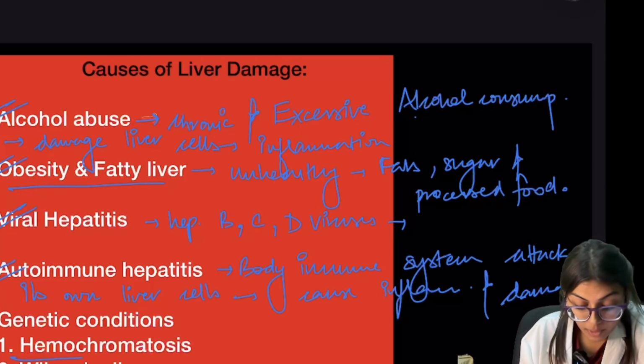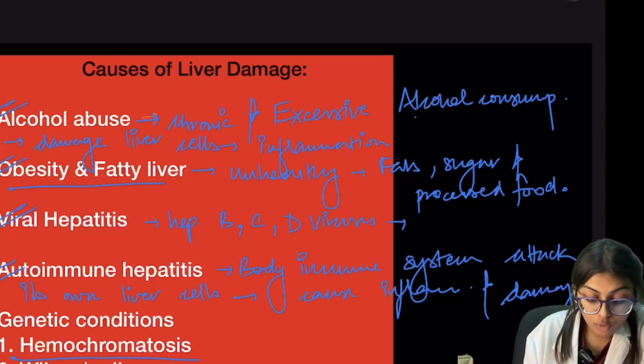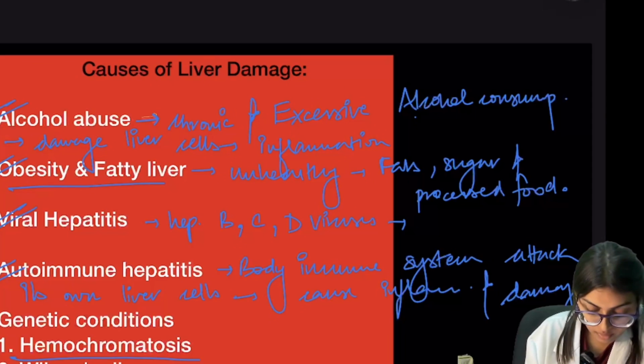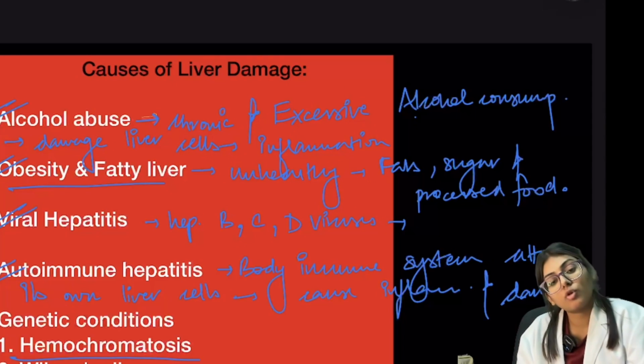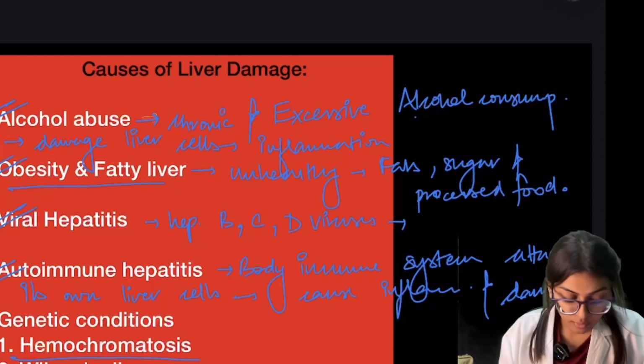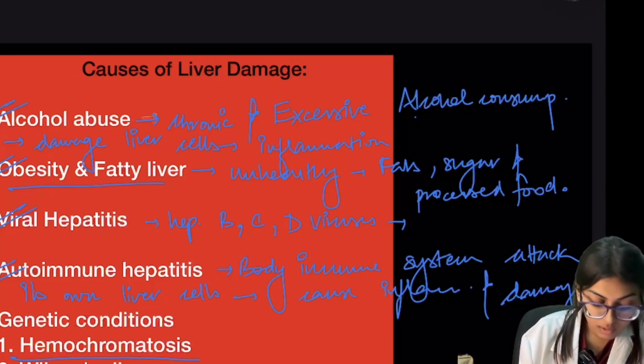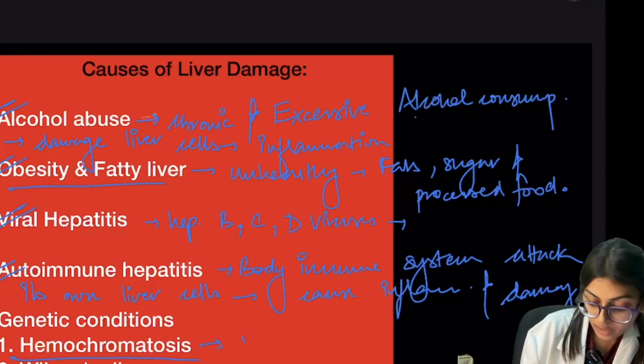There are some genetic conditions. First is hemochromatosis, and second is Wilson's disease. What is hemochromatosis? Hemochromatosis is excessive iron storage.